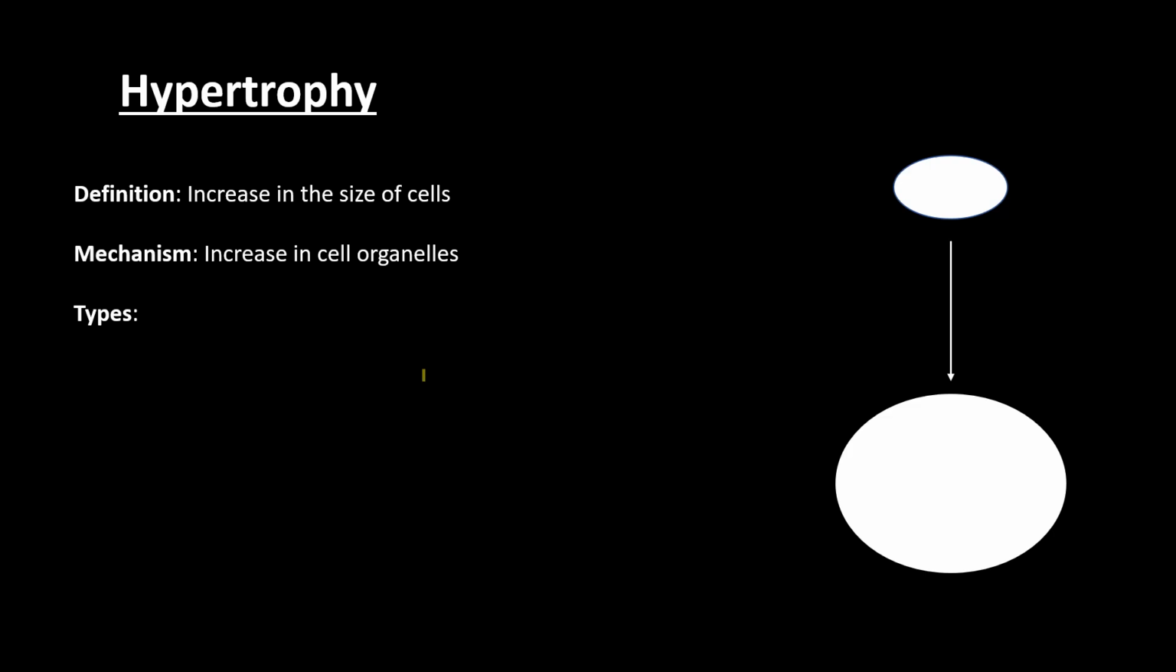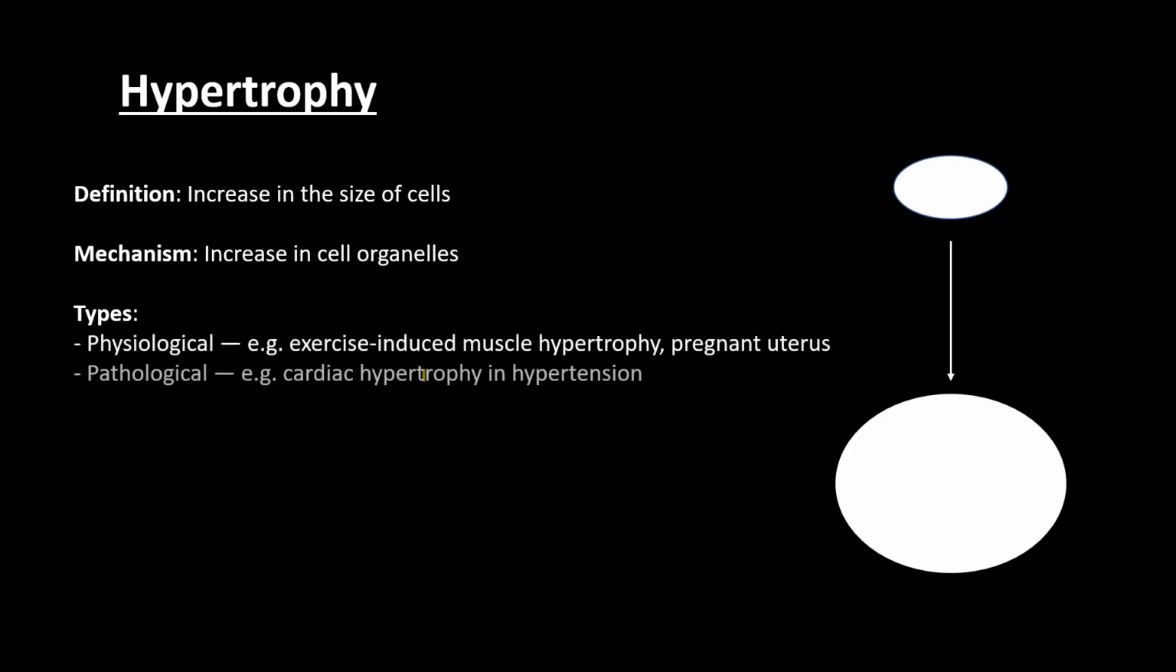So what are the types of hypertrophy? As we said, there are two main types of hypertrophy. What are they? Physiological hypertrophy and pathological hypertrophy. What are the examples of each of these types of hypertrophy? We start with the physiological hypertrophy. Physiological hypertrophy, an example is exercise-induced muscle hypertrophy.